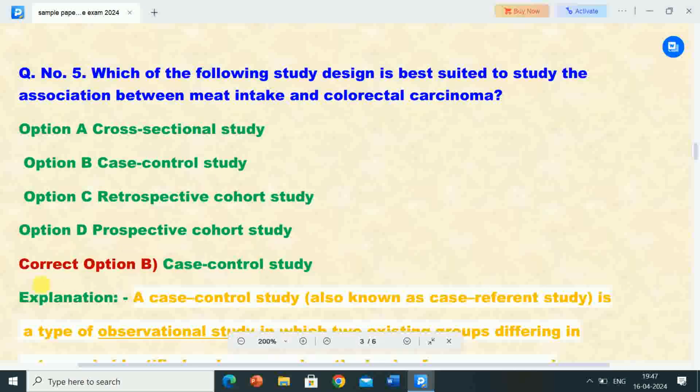Case control study. So here the question is which of the following study designs is best suited to study the association between meat intake and colorectal carcinoma? Correct answer is case control study. So the case control study design is best suited to study the association between meat intake and colorectal carcinoma.